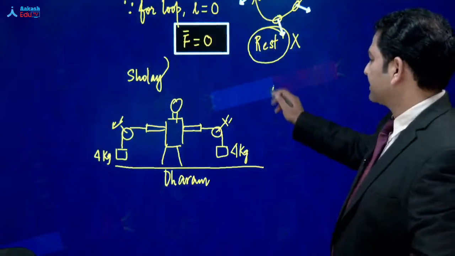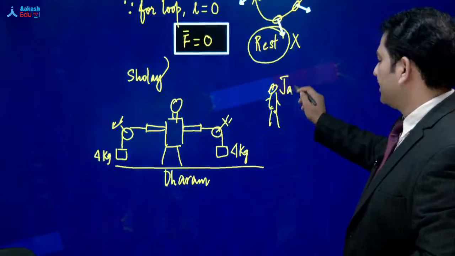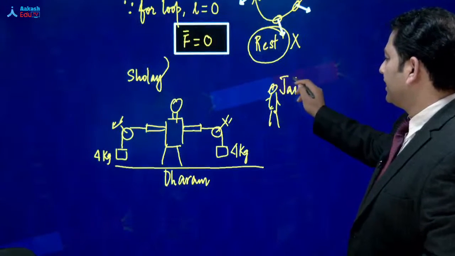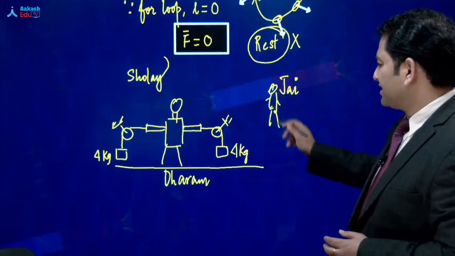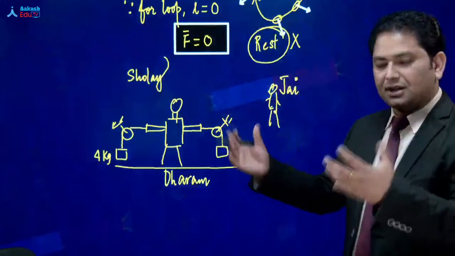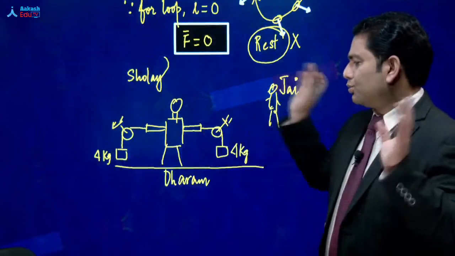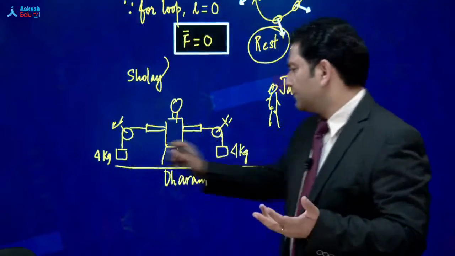Now, here is the tall Amitabh Bachchan. Okay, so here is Jay. Now, suppose he is educated in physics, but not much. So he will say, please don't worry, because anyway the net force is 0.